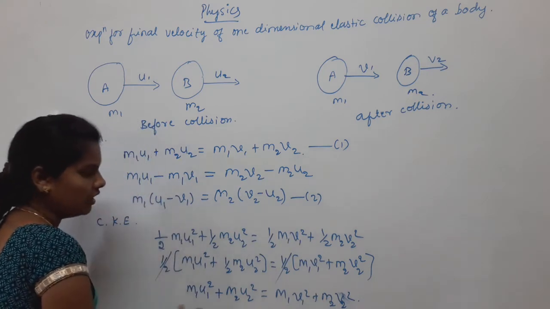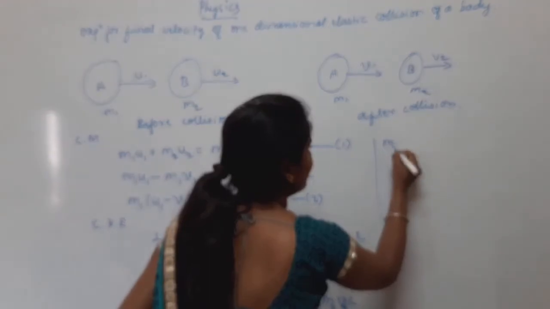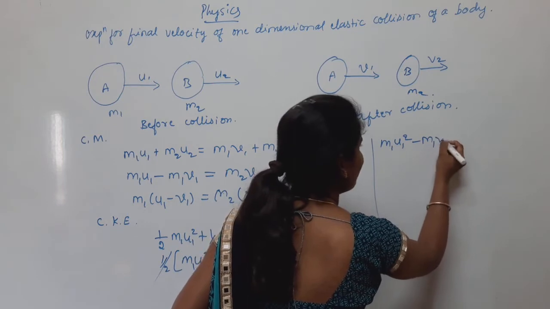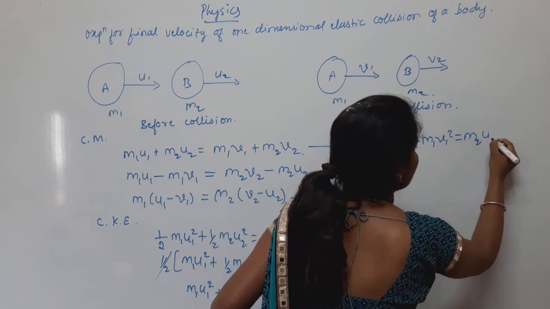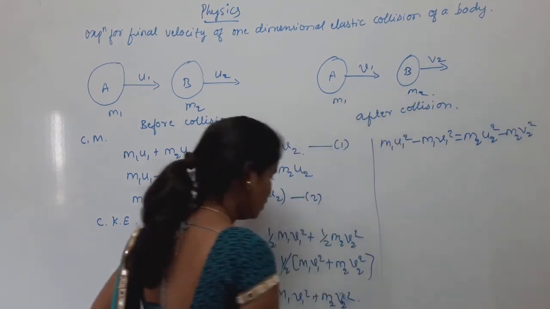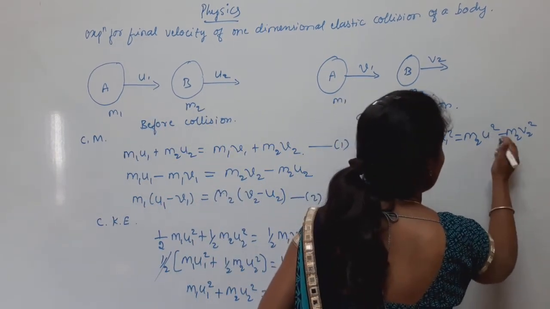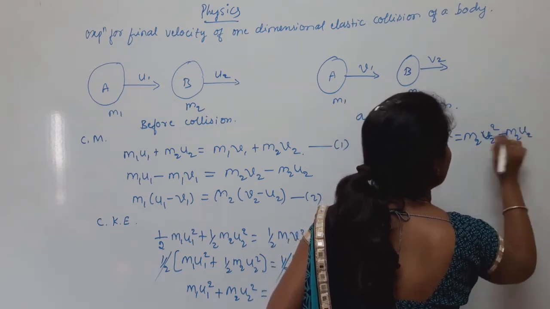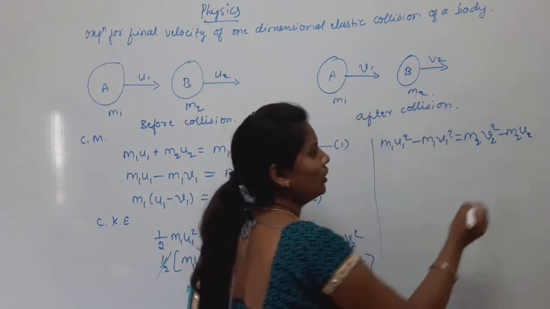Here also, let us transfer terms in this equation. So m1 u1 square minus m1 v1 square is equal to m2 v2 square minus m2 u2 square.